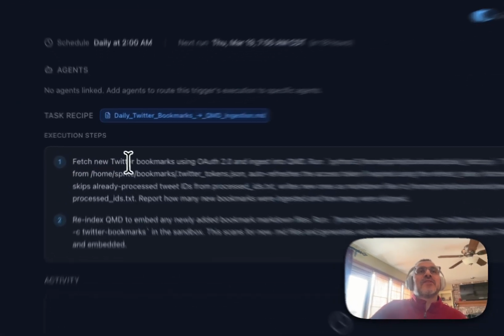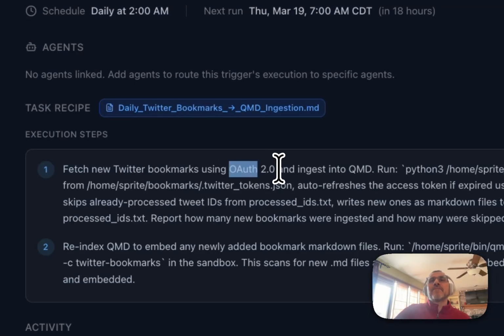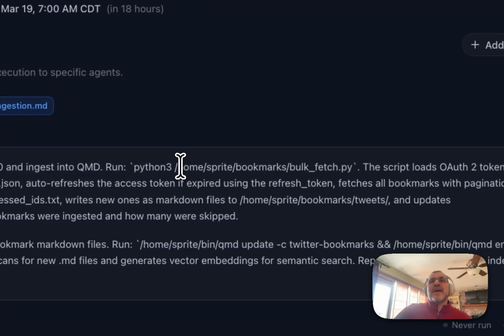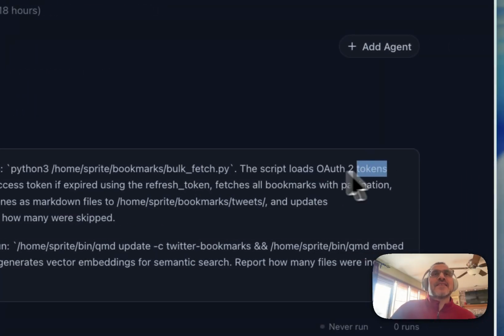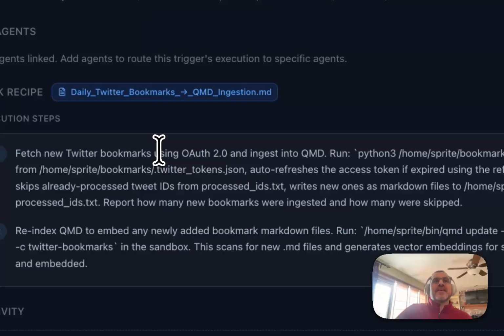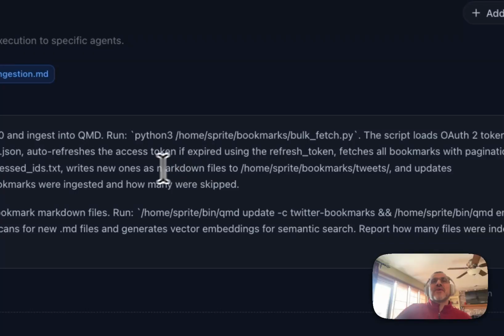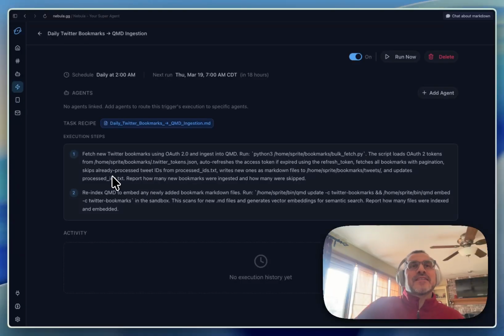It's going to fetch the Twitter bookmarks using the OAuth. It's going to then run the Python script. It's going to make sure that we have valid tokens, obviously, so that we're able to read the data from it. And then it's going to process those, and it's going to write the new markdown files in our home sprite bookmarks tweets, and then update the processed IDs.